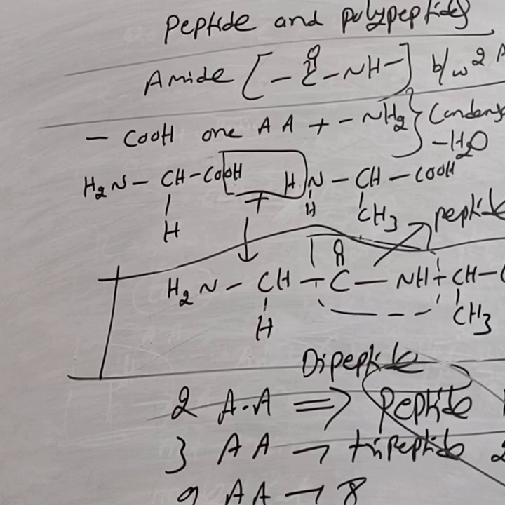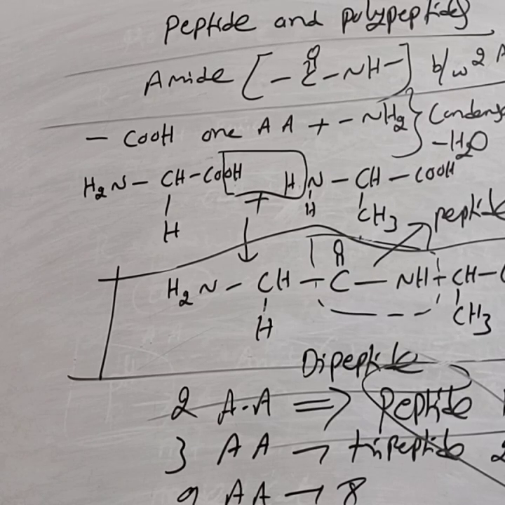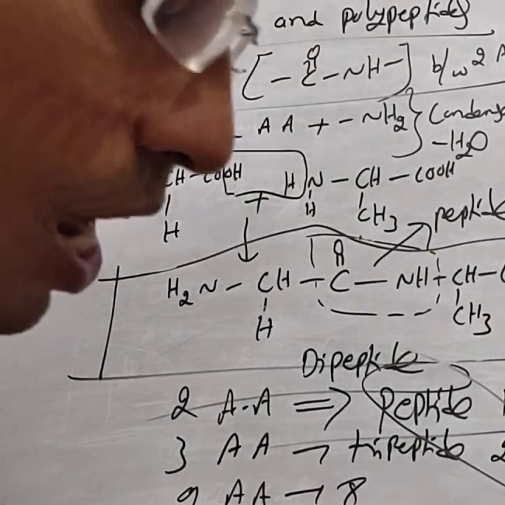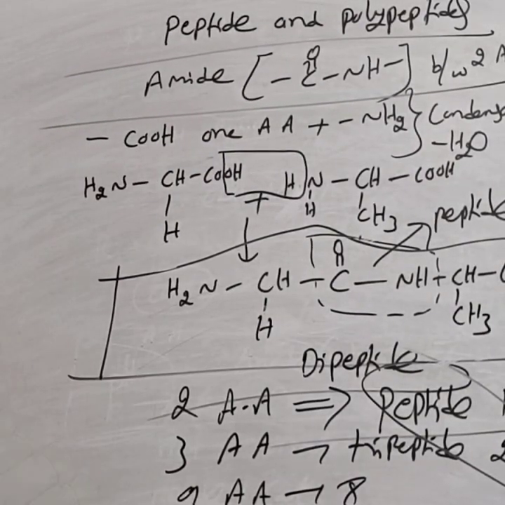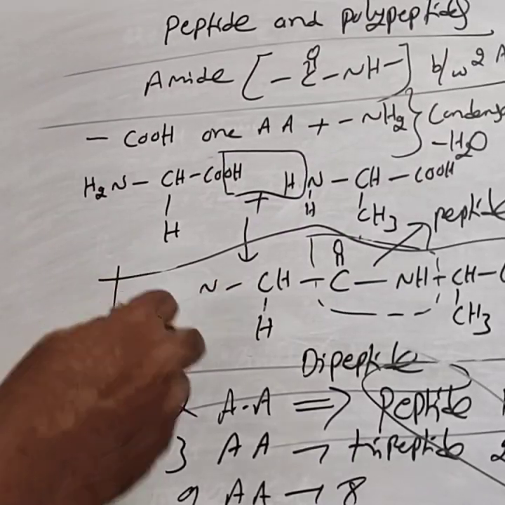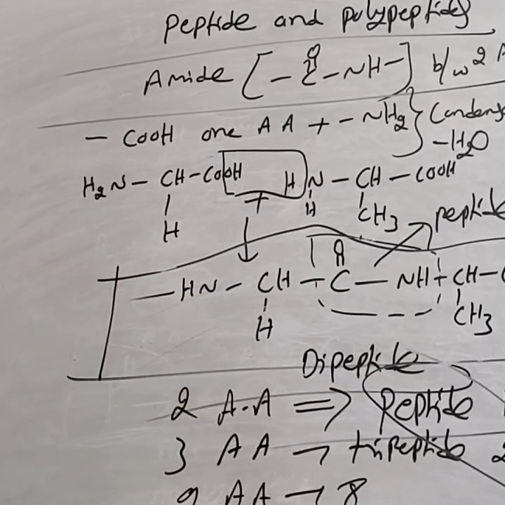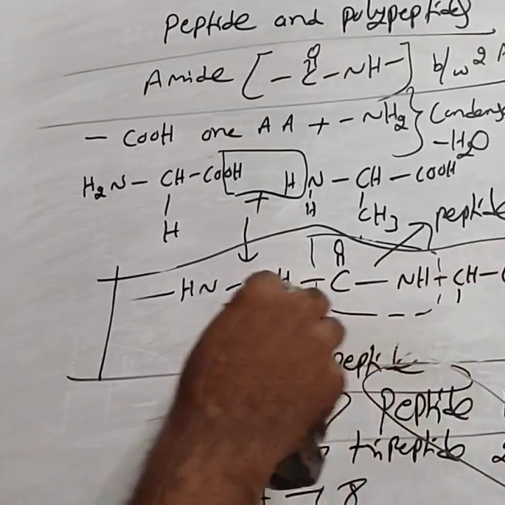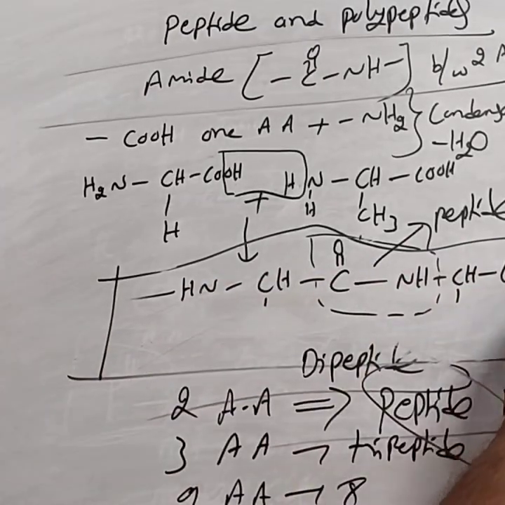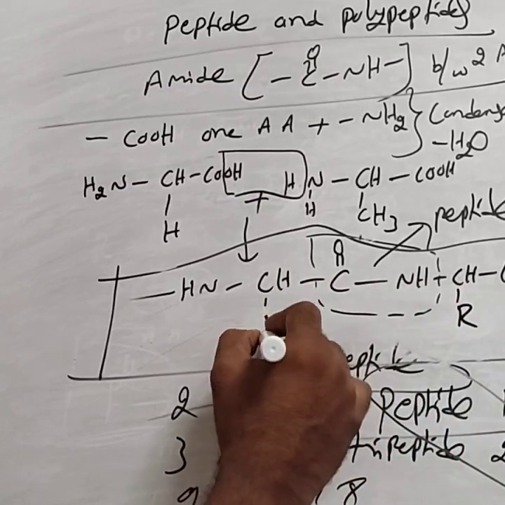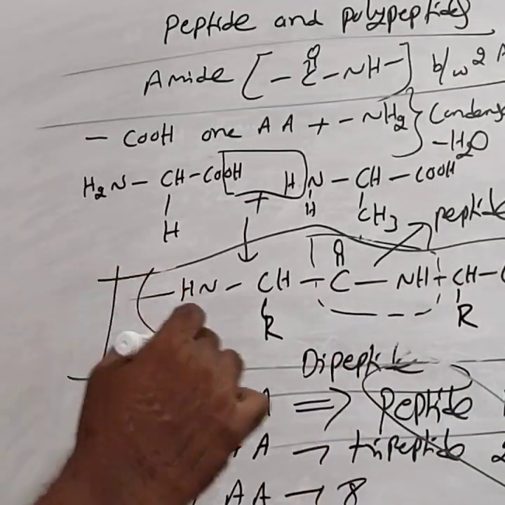A polypeptide means a peptide that contains many amino acids. If they ask, write the partial structure of the polypeptide: a polypeptide is nothing but a polymer. That is NH, with bond continuation, then CO, with bond continuation. This is R, this is R. This is the polypeptide structure.